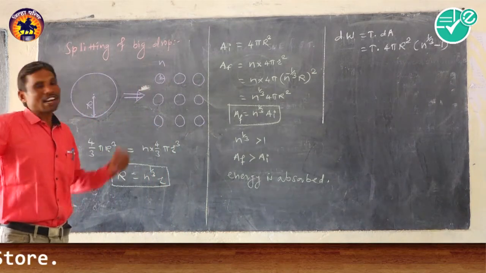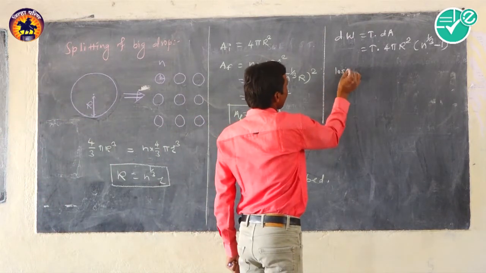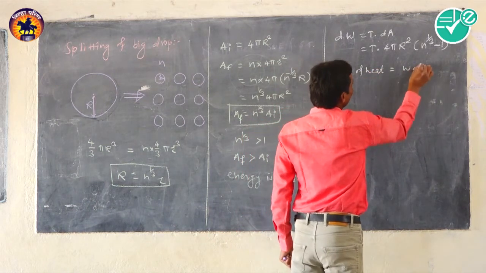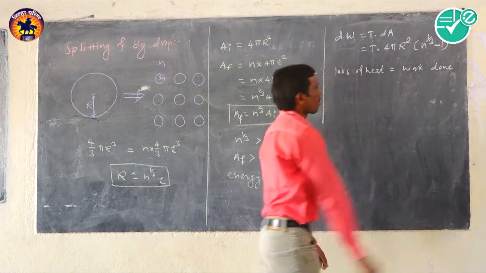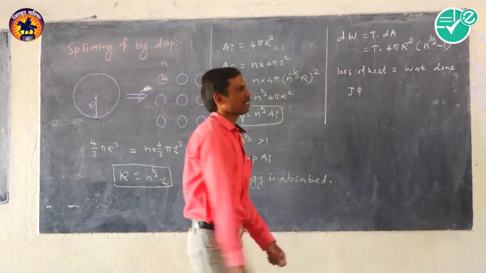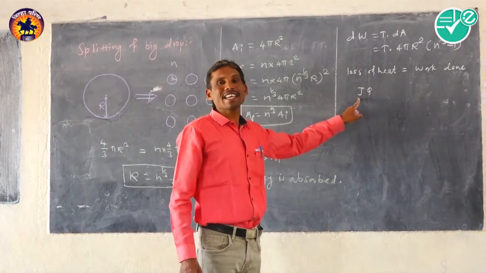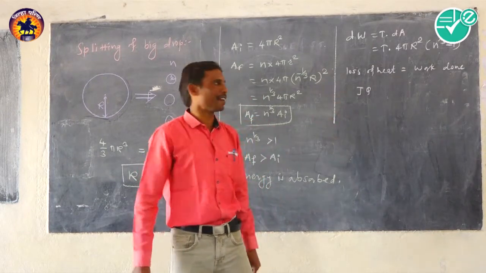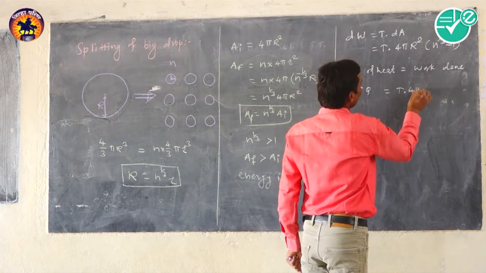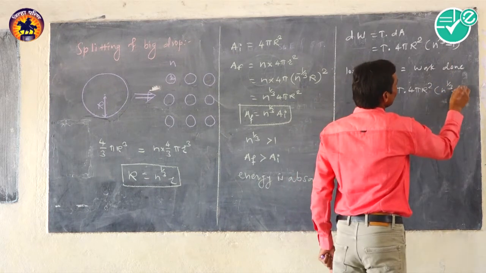But there is a loss of heat energy, and this loss of heat energy is equal to the work done. The loss of heat energy in SI unit is J into Q, where J is the mechanical equivalent of heat, and that is equal to the work done, T into 4πR² in brackets N raised to 1/3 minus 1.